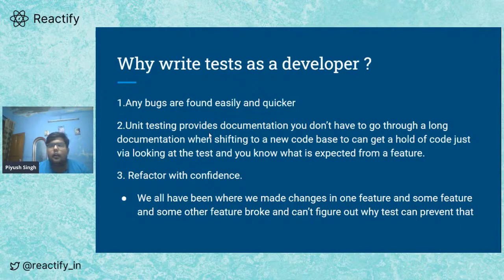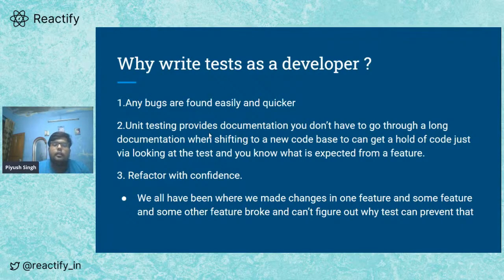For example, when you write code, you need to manually write the documentation, what is expected from the code and how the code is functioning and all. But if you're writing good enough tests and good enough unit tests, you can just hand over the code from one party to another, and they can get a good enough idea of what they can expect from a specific piece of code just by seeing the unit tests written for it, because we explicitly write what we put in as input in a unit test, and we explicitly write what we expect from that function.